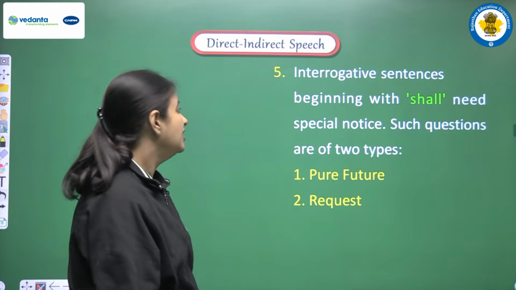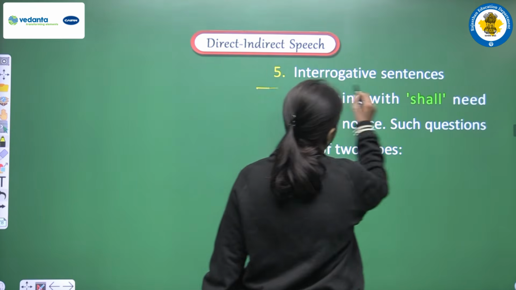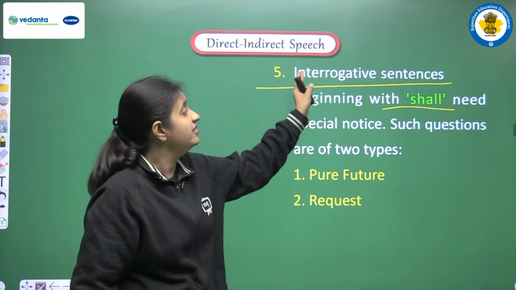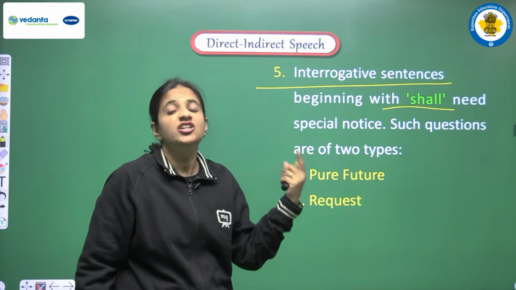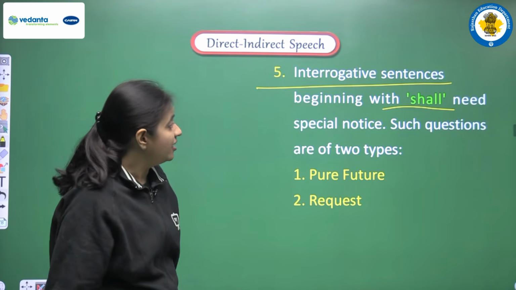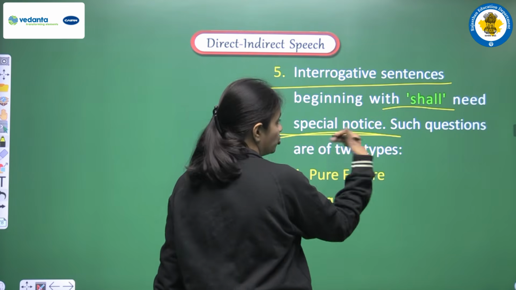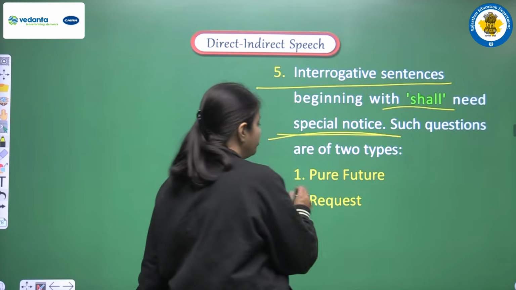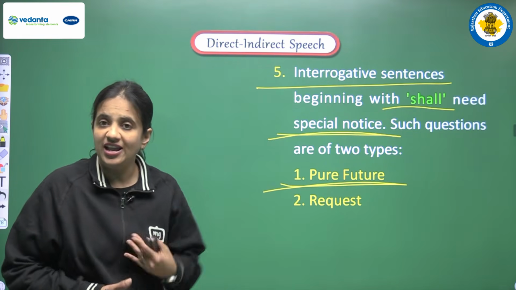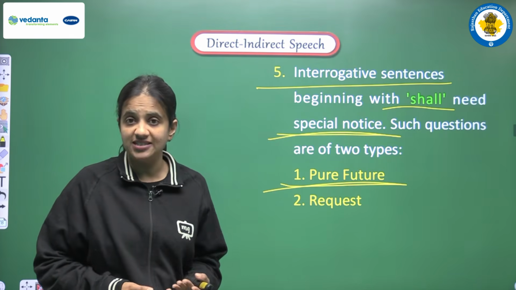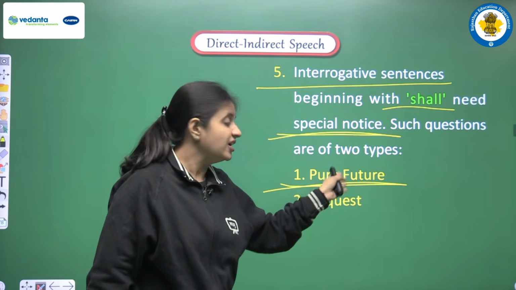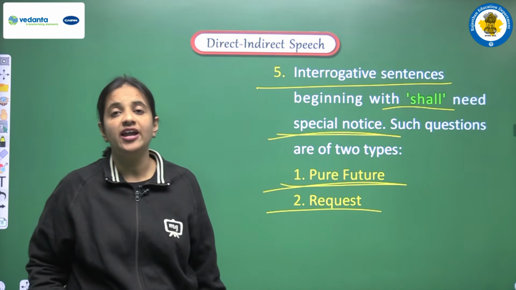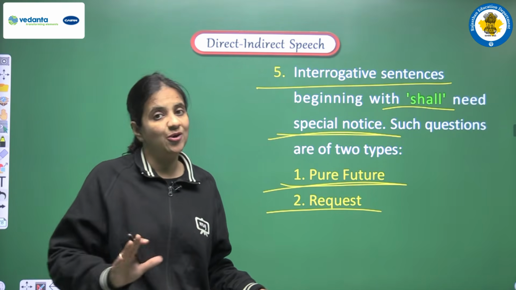Okay. Next is interrogative sentence beginning with shall. So it's another point. If we are having an interrogative sentence and that sentence has shall at the beginning, then we have to take special notice. Why? Because then we can have two types of sentence. The first type is a pure future form. It means shall, we know, is a helping verb that is used in the future tenses. So if shall is at the beginning, it can be a pure future form of the sentence. And the second form, in the sentence we can have one kind of request. So according to that we have to do the changes.